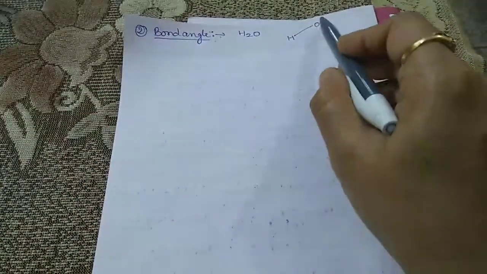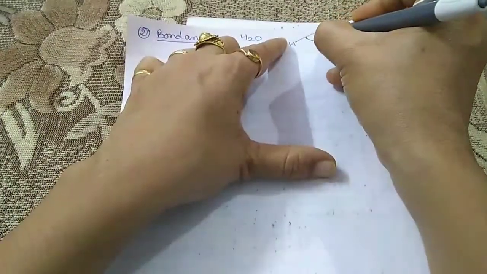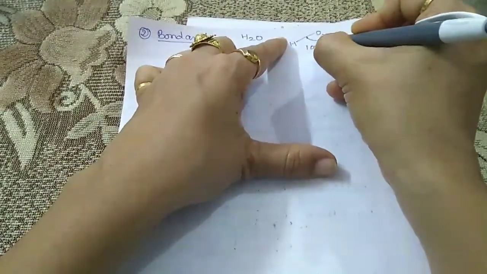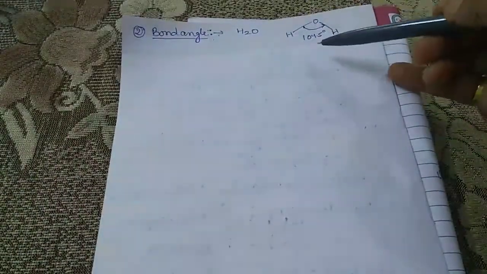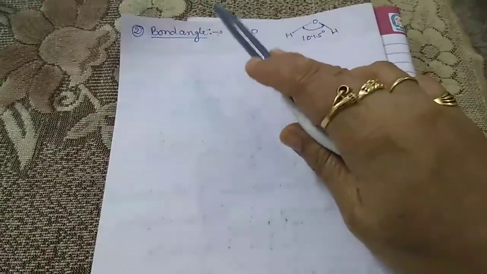Here the oxygen is the central atom to which the hydrogens are connected. We are talking about this angle, and this angle is 104.5 degrees. This angle is called the bond angle. So this one is the second parameter.